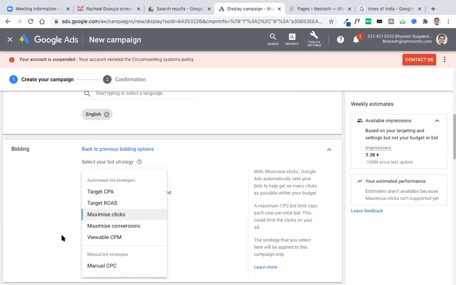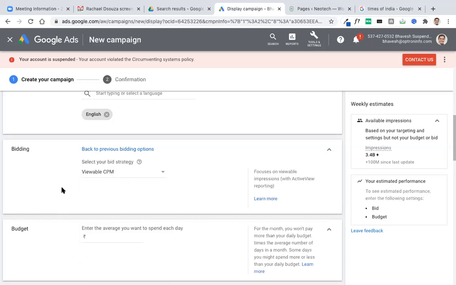Depending on, suppose you are creating an ad where you just have to create brand awareness. For example, Vivo is launching some phone or Samsung is launching some phone, then they will try to use viewable CPM where their ad will appear to maximum people, maximum times. CPM means cost per mile.